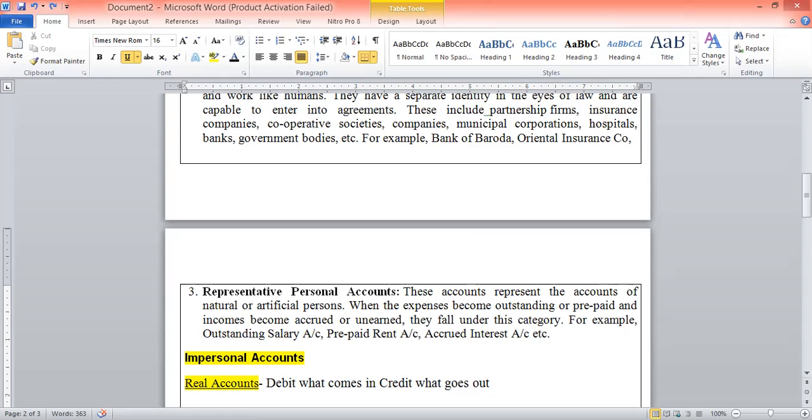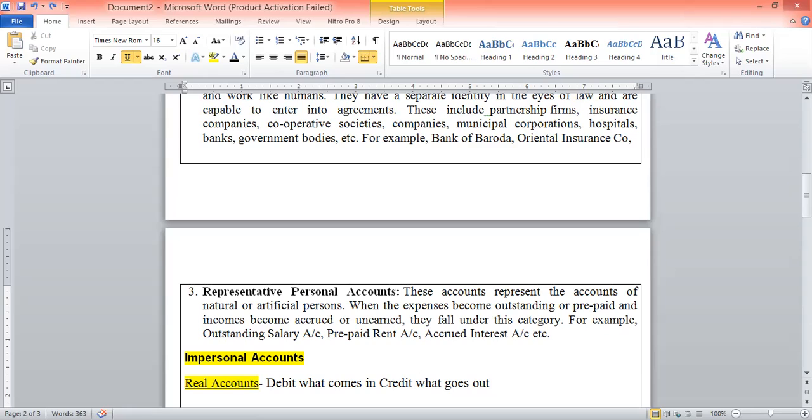So all the prepaid expenses are debited. For this, you will pass the general entry like prepaid expenses account debited to the insurance premium account.